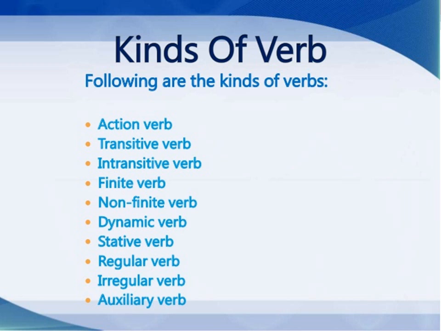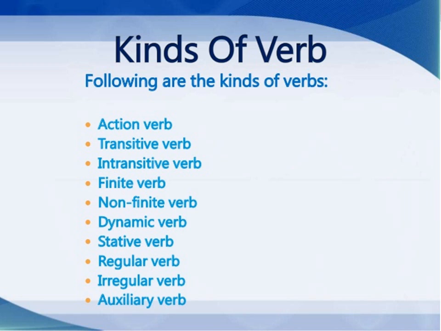So the kinds which are given here, first the action verb, no need of much description in this kind. Second is transitive verb. I have already told you the verbs, of course in detail we will be discussing in the coming slides or in my next lesson also, because first I will be explaining you the finite verbs, which transitive verb and intransitive verbs do not come under this category. They come under the category of non-finite verbs. So non-finite verbs I will be explaining you in the next lesson. So in this lesson I will be explaining you only the finite verbs.